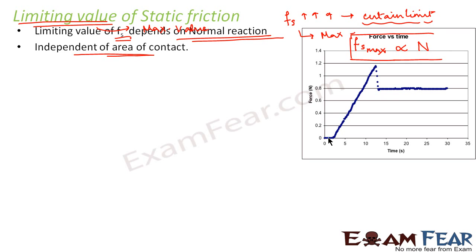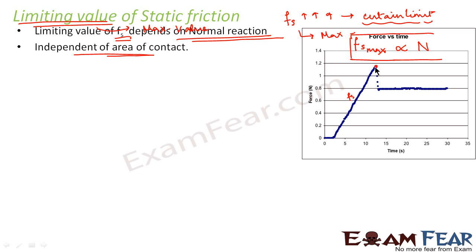Now if we look at this graph, we can see that when no external force was applied, the value of static friction was 0, because friction doesn't come into the picture when no force is applied. After that, the value of friction increases with the increase in the value of applied force. So which friction is this? This is nothing but static friction. Now this static friction can reach only up to a certain maximum value. So this point refers to the limiting value of static friction.